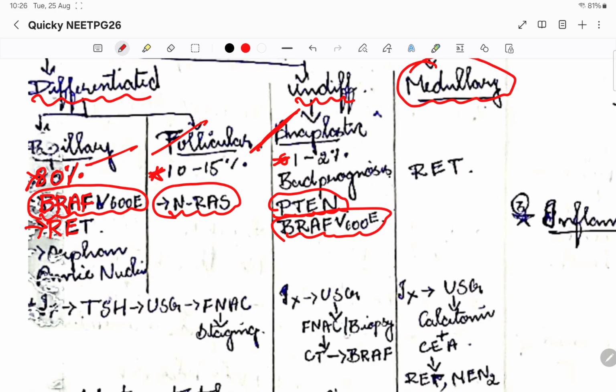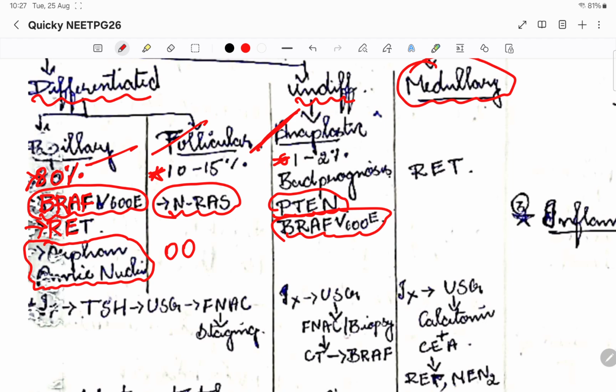Okay, so the main pathognomonic finding, if we take an FNAC, will be the Orphan Annie nuclei. Orphan Annie nuclei will be there. So blind cells will be there. There is no nucleus within the cells. So that is how the Orphan Annie cells will look.